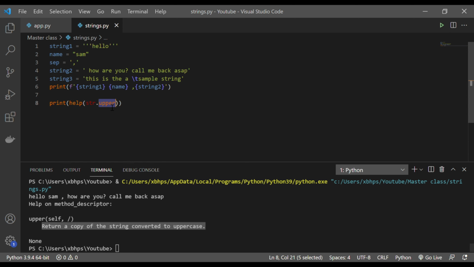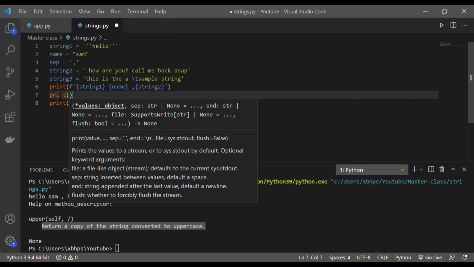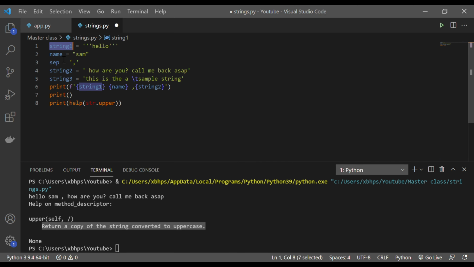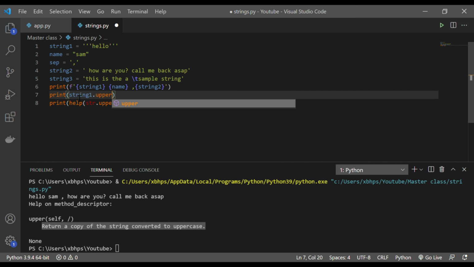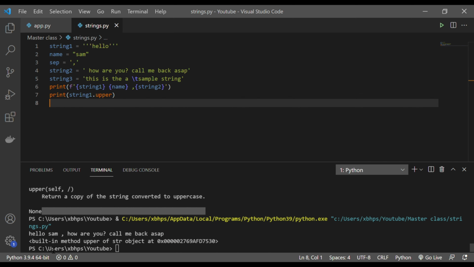So what it's saying is, if you use upper, that will return a copy of the string converted into uppercase. So let's try it out. So here, let me print string one. If I do dot upper, let me just take this out. So it will print me,